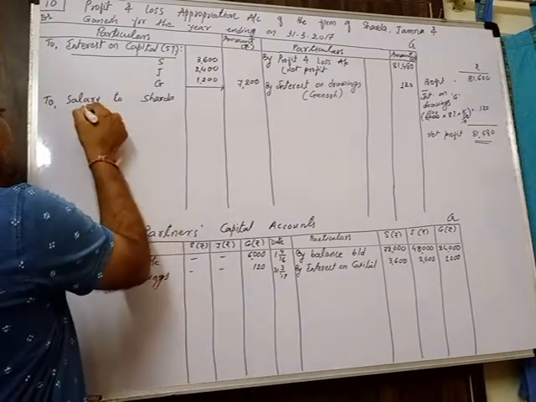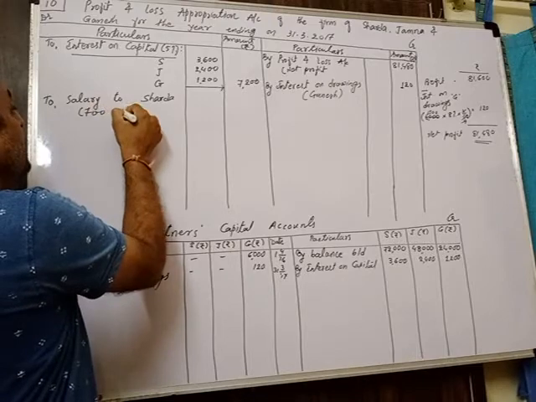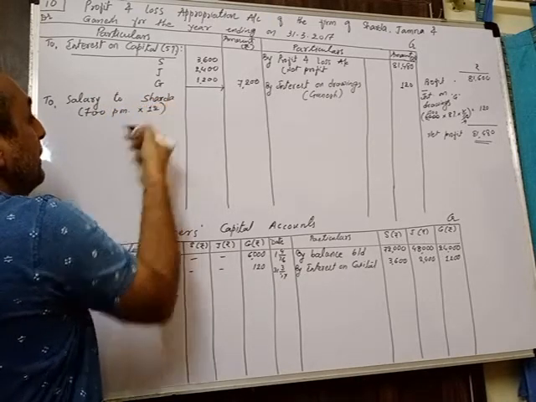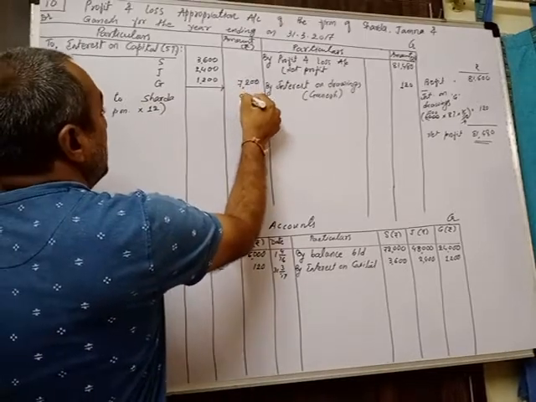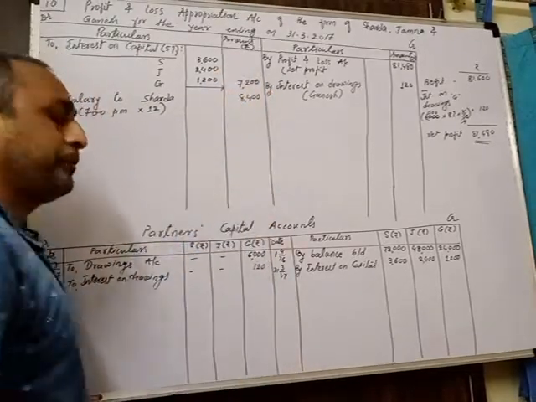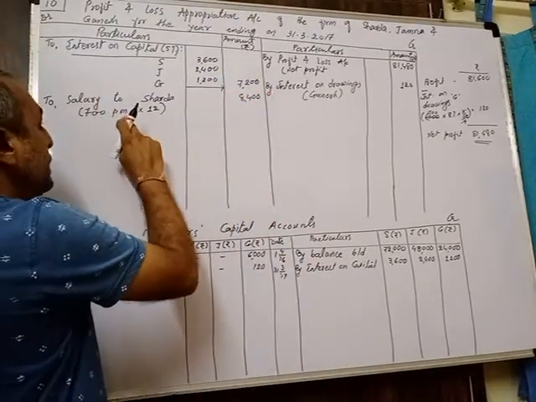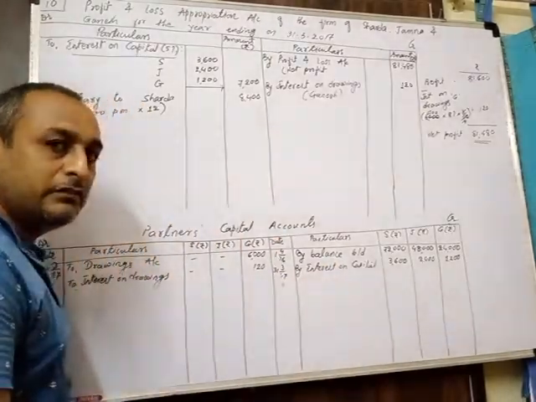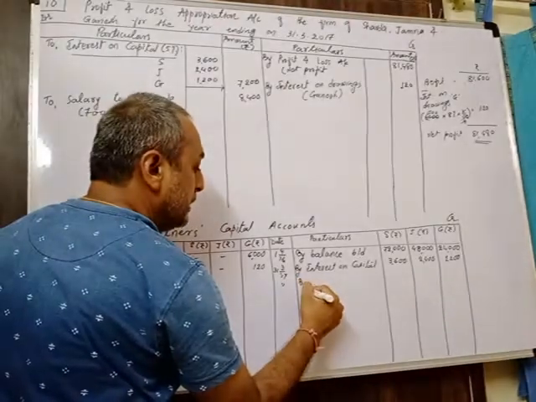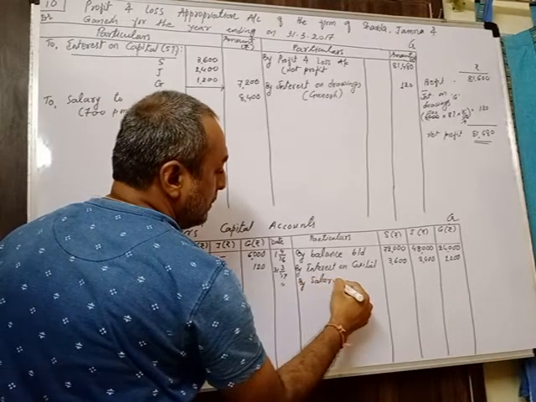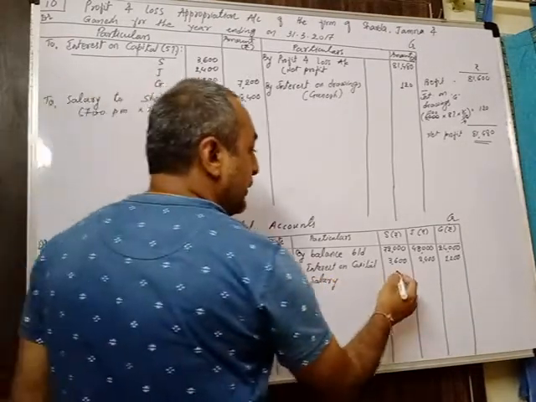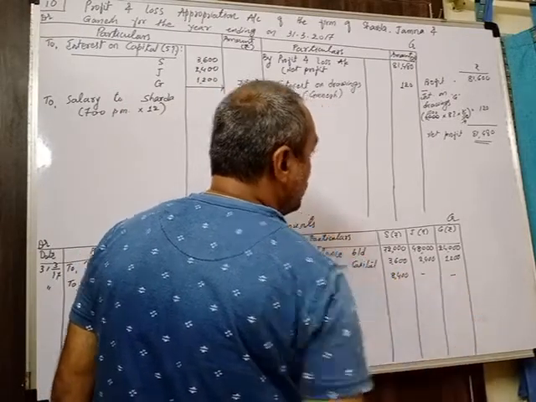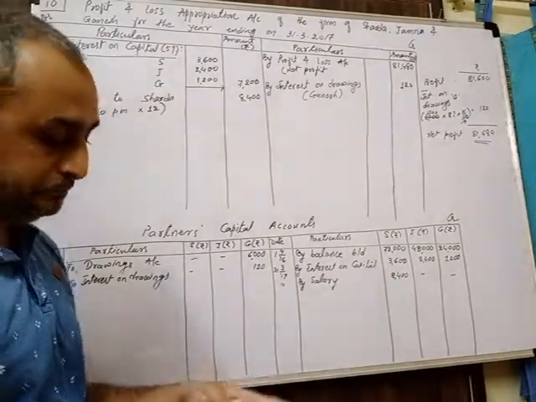So 700 per month multiplied by 12 months in a year, that is equal to 8400, and its other effect shown in the partner's capital accounts credit side. Date same 31/3/17 by salary account. In the column of Sharda, you write 8400, the amount to be paid as salary.